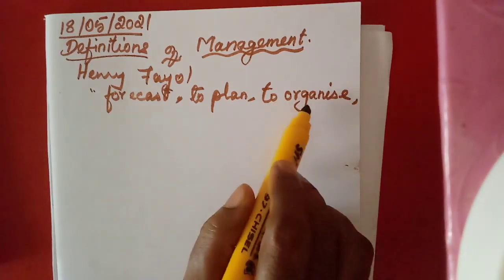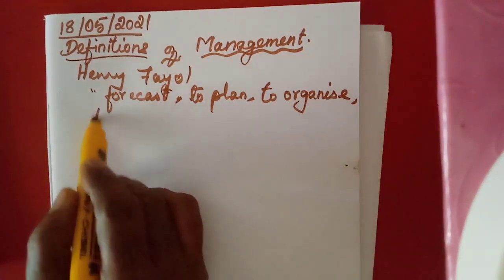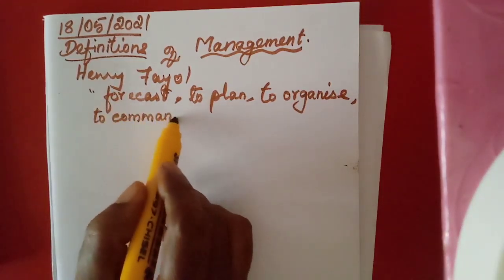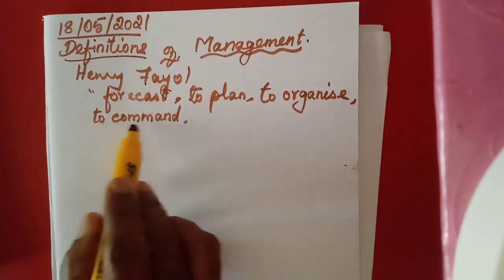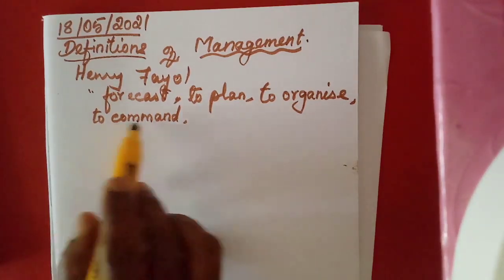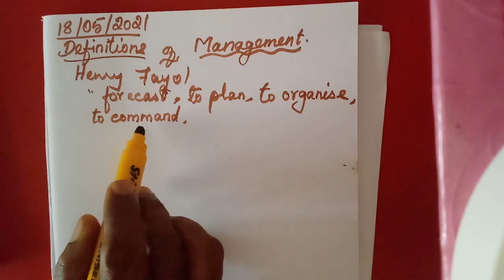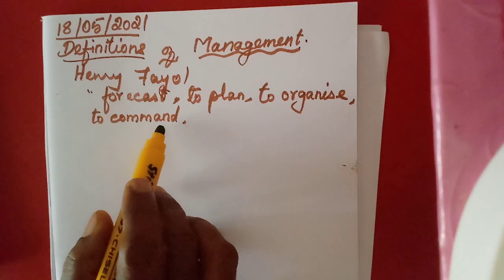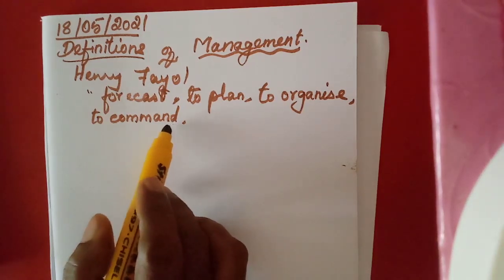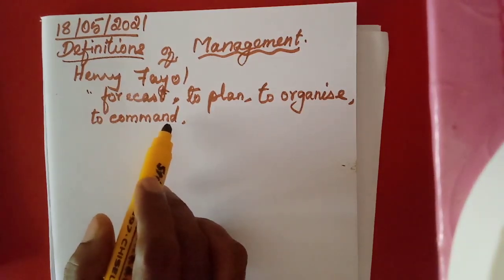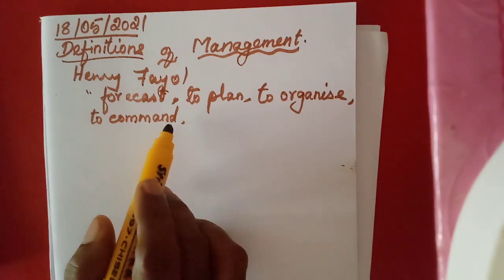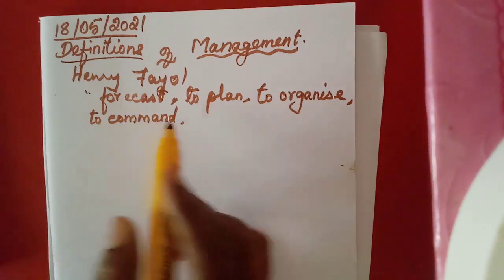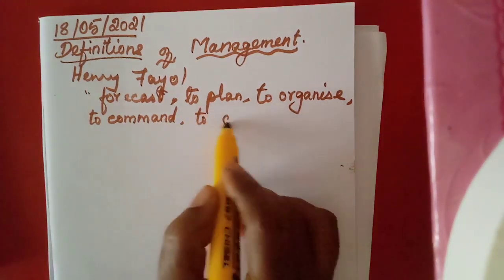So to organize, then to command. So how to get the work done from the lower level workers? He has to give some orders. The order we have learned, isn't it, in English also? Command or order. So he gives some orders to the workers on how to do it. Maybe through a notice board, or through conducting a meeting, or sending a circular. So he will command.